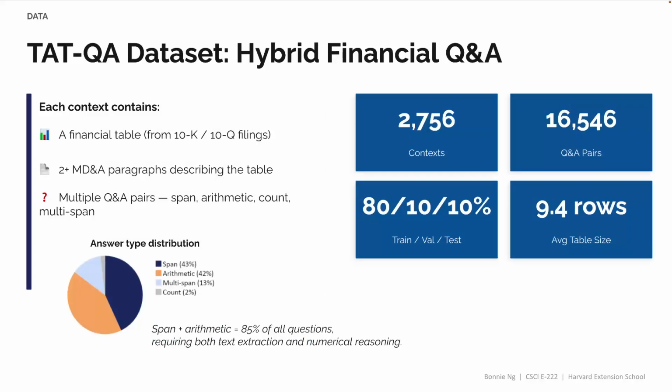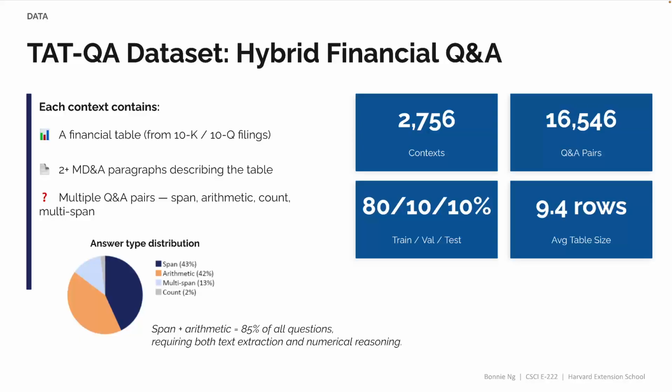This project uses the TAT-QA dataset, which stands for Tabular and Textual Question Answering. It is a dataset built from real SEC filings, and it was published at the ACL in 2021. In this dataset, each context is one unit. A context includes one financial table from a 10K or 10Q, paired with at least two MD&A paragraphs that describe the table, and multiple human-authored question-answer pairs about the context.